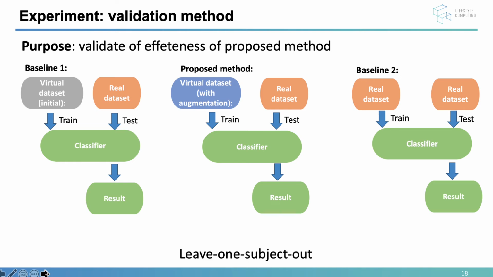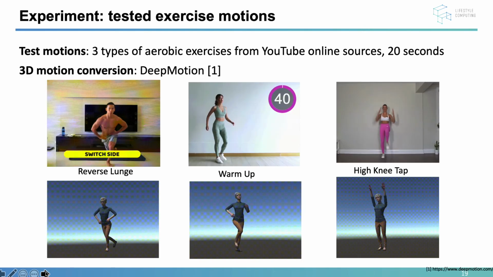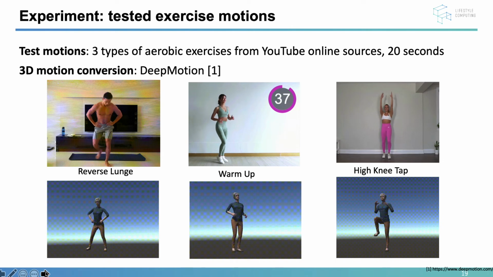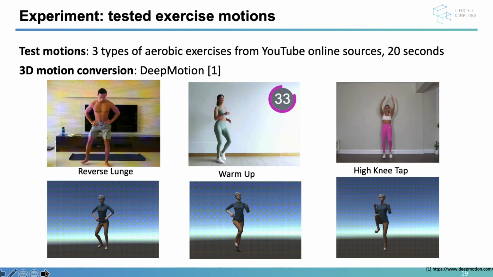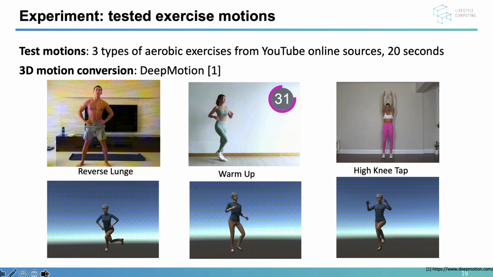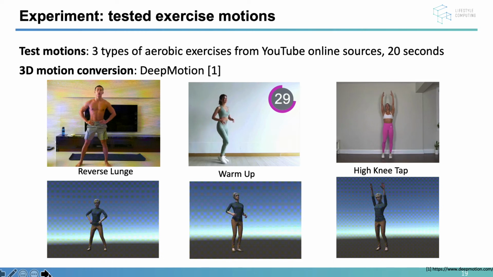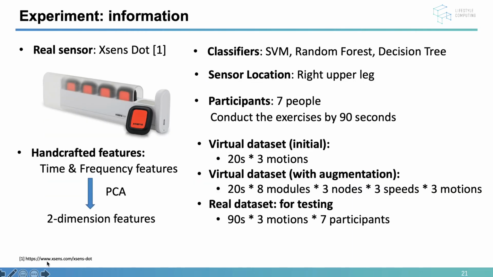We selected 3 aerobics exercises from YouTube. Each is 20 seconds in length, and I used DeepMotion to convert the 2D exercise video into 3D motion. A total of 7 people were recruited and conducted each exercise for 19 seconds. We used Xsens Dots placed on the right upper leg, and handcrafted feature-based classifiers, including support vector machine, random forest, and decision tree, were used.